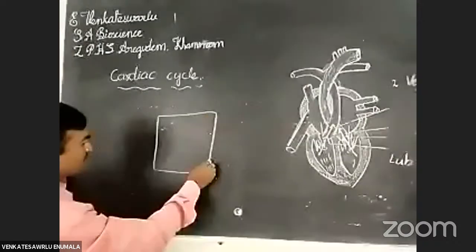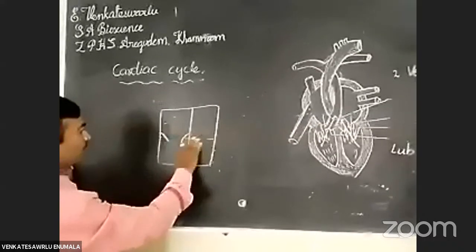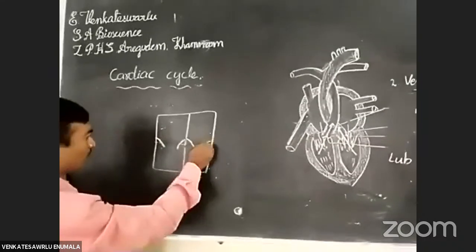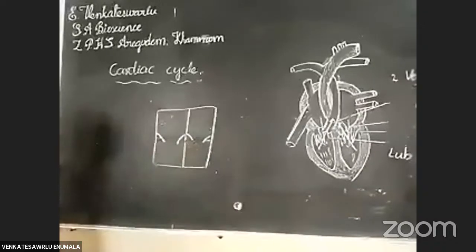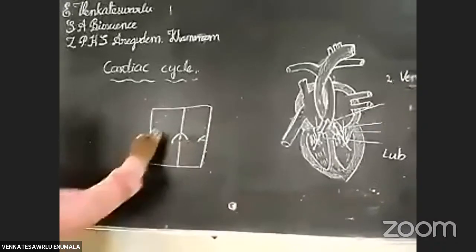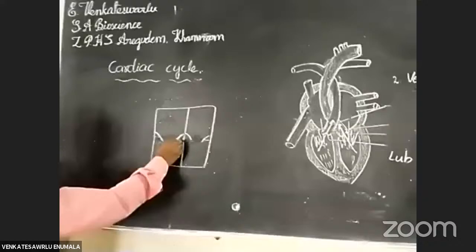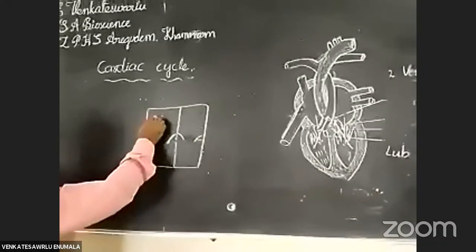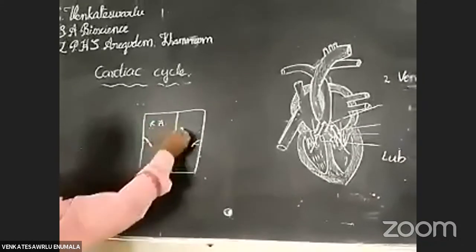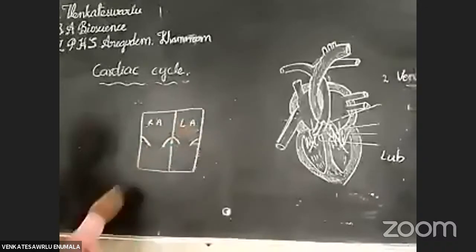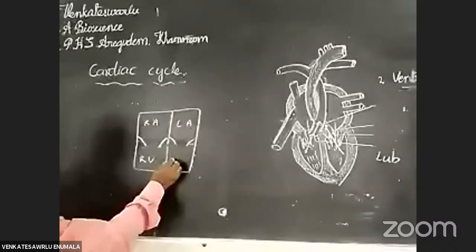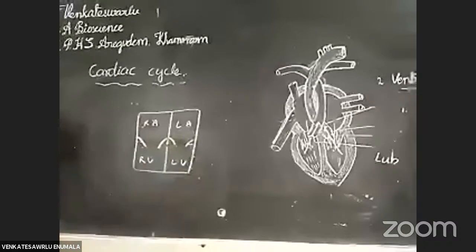You have to imagine this is the heart. This is the right auricle. This is the left auricle. This is the right ventricle. This is the left ventricle.